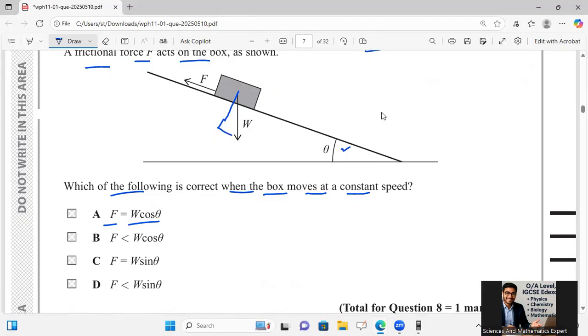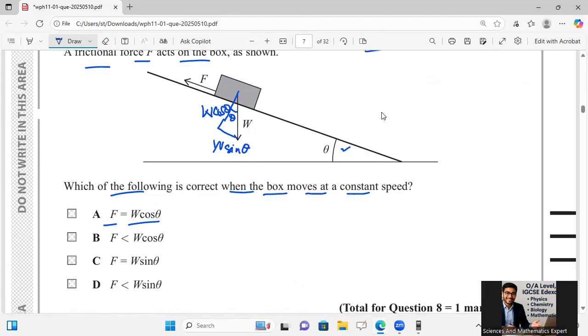This is theta. Opposite side is for W sine theta, and adjacent side should be taken as W cos theta.